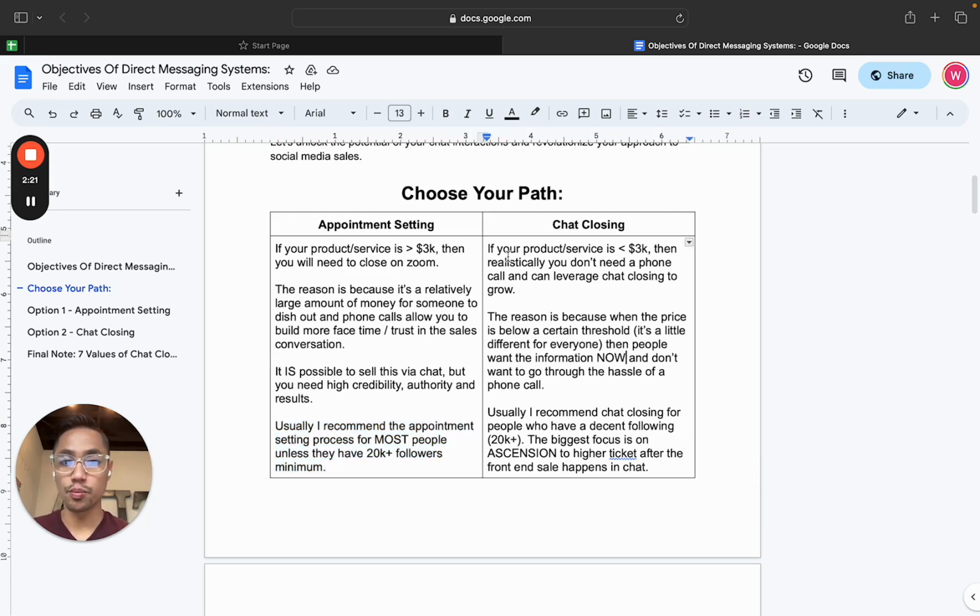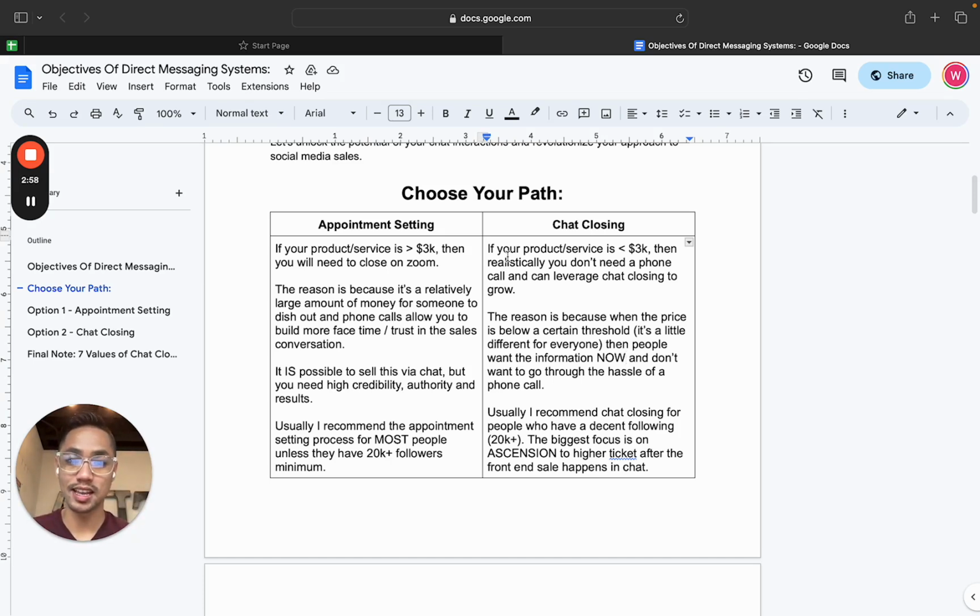For chat closing, if your product is less than 3K, then you realistically don't need a phone call nowadays. You can pretty much leverage chat closing to grow. The reason is there's a certain threshold, it's kind of hidden, of money that people will pay without actually talking to someone, right? Usually the higher ticket that is, the more they need to speak to someone to feel confident about their decision. But the lower that is, then it tends to be more of an impulse buy, right? And so we've sold products and services up to about $3,000 in chat, relatively easy, I would say.